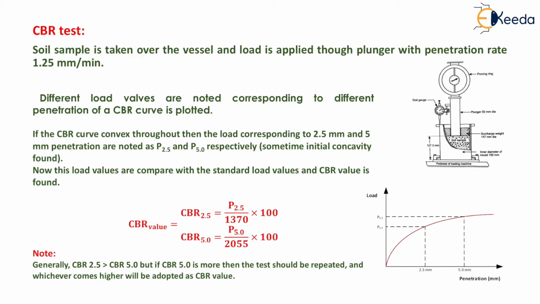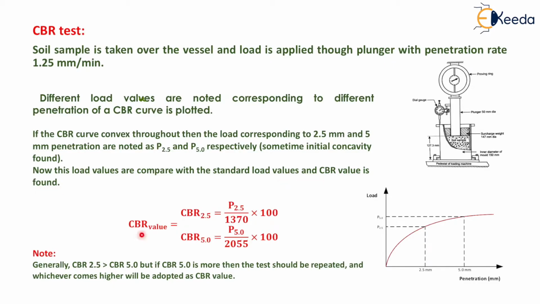Soil sample is taken in the vessel and load is applied through plunger with penetration rate of 1.25 mm per minute. It is shown here. Different load values are noted corresponding to different penetrations and a CBR curve is plotted. If the CBR curve is convex throughout, the loads corresponding to 2.5 mm and 5 mm penetration are noted as P2.5 and P5.0 respectively. Sometimes initial concavity is also found. Now these load values are compared with the standard load values and CBR value is found.